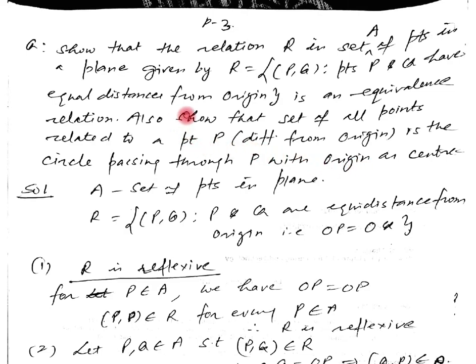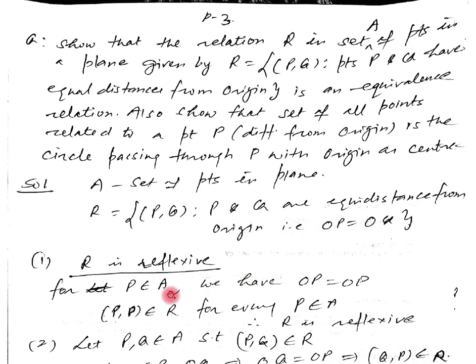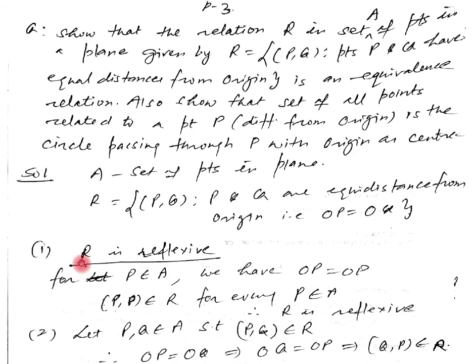First, we have to prove that the relation defined in set A of points in the plane is an equivalence relation. So let A be the set of points in the plane. The relation is defined here: (P, Q) means P and Q are equidistant from origin. If O is the origin, we have OP equal to OQ. Now for reflexivity, let P be any point. Then we can easily write OP equal to OP. It means (P, P) belongs to R for every P belonging to A.